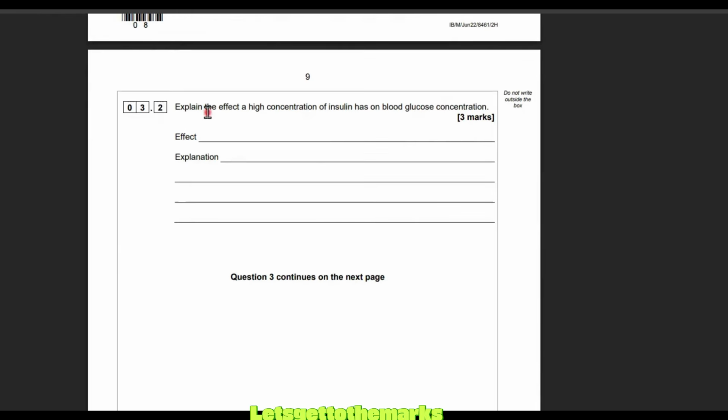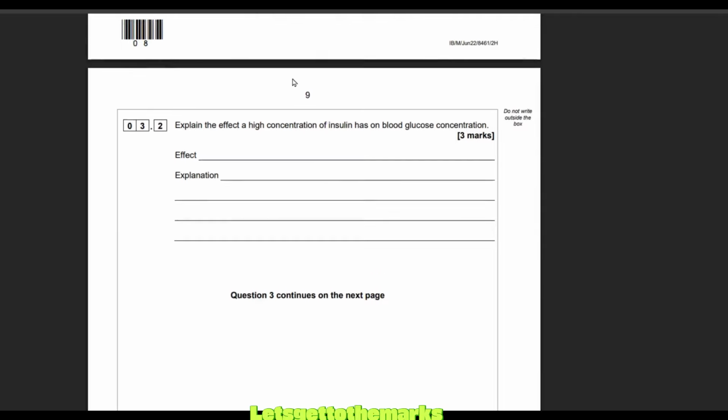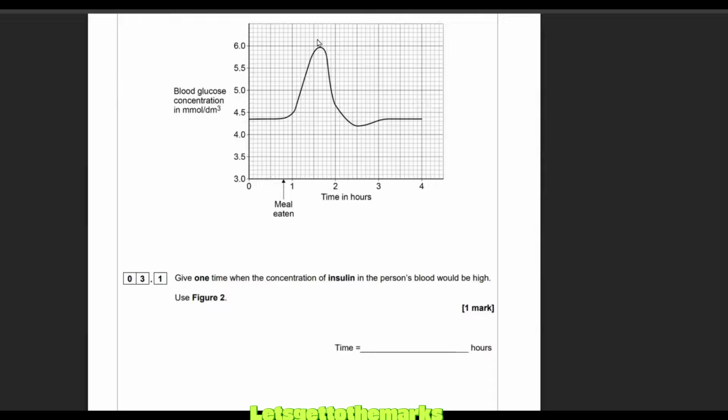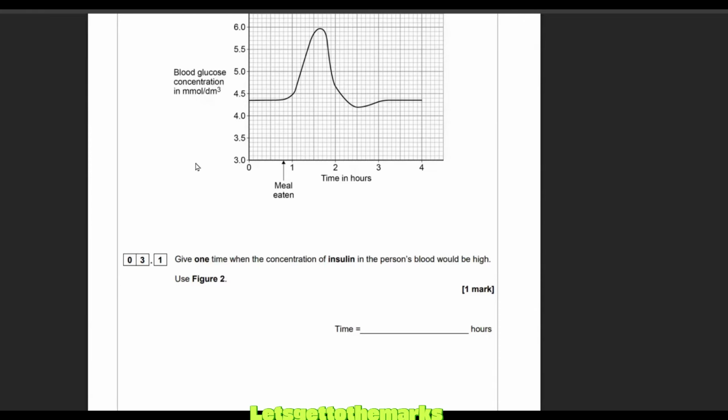Right, never mind. 3.2. Explain the effect a high concentration of insulin has on blood glucose concentration. It's 3 marks, so we want the effect. What does insulin do to blood glucose, and explain the effect? Right, I'm going to take us up to the graph, but you might want to pause the video and have a go. You should know this off by heart, what insulin does to the glucose level. What we can see up here, you worked out the insulin was at its highest around here. What's the effect after the insulin gets high? Blood glucose decreases. And we're going to explain why that is.